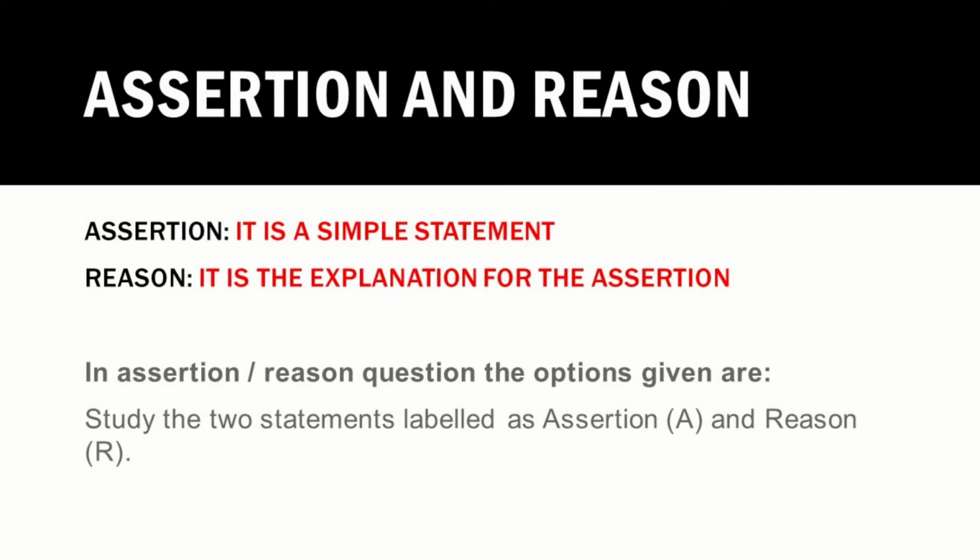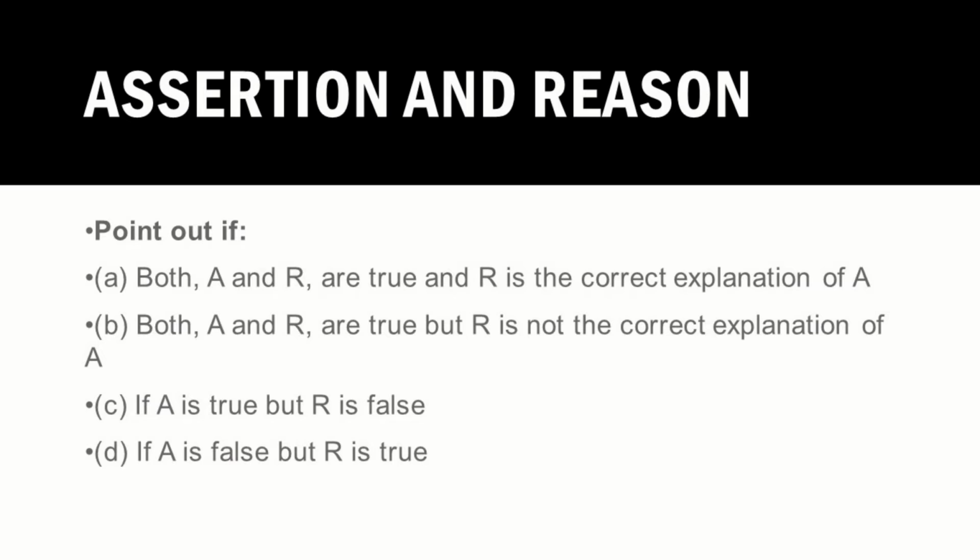Now, before moving to the examples, let's first understand what is assertion and reason. Assertion is just a simple statement, while reason is the explanation for the assertion. In these questions, the options are given. We have to study the two statements which are labeled as assertion, represented as A, and reason, which will be R. So you have to choose the best one which fits your question.